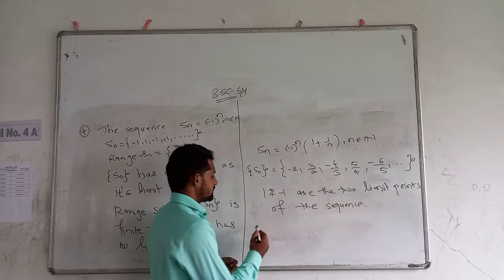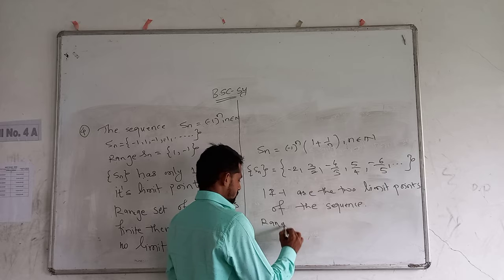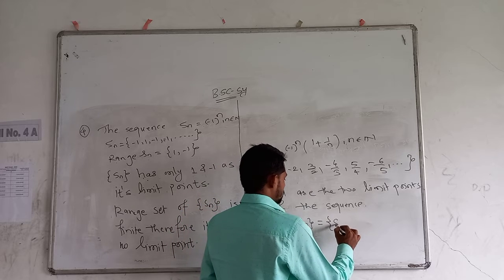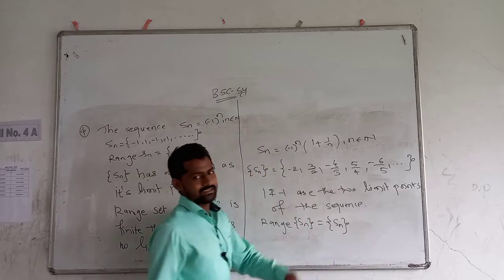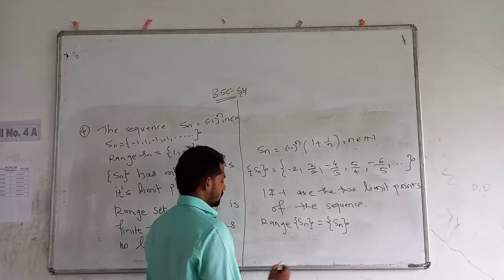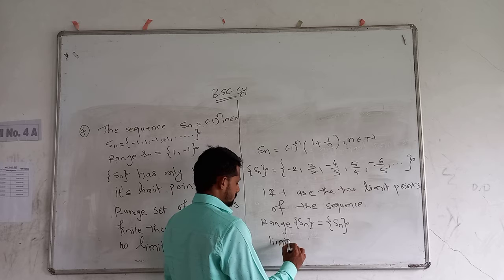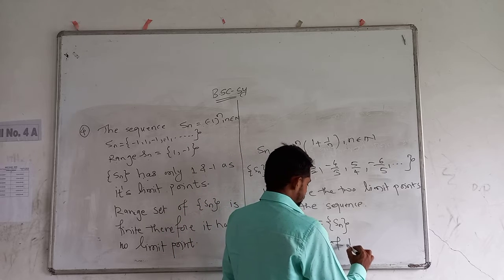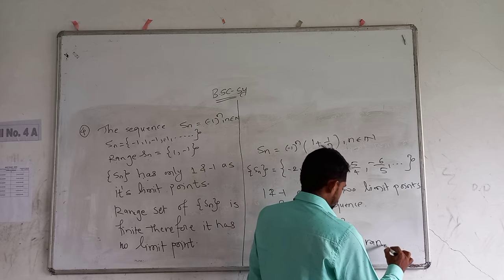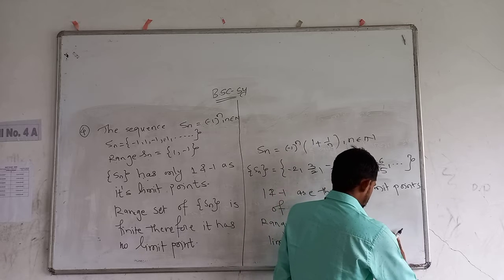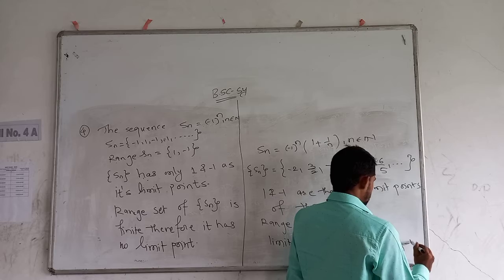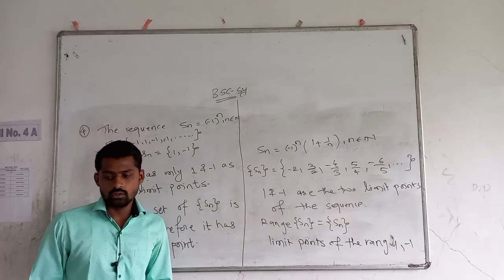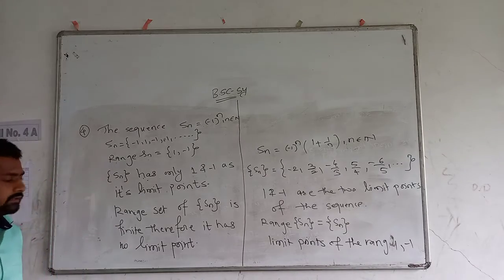Now, the range of Sn is Sn itself, because every point of the set is distinct. Therefore the limit points of the range are 1 and minus 1. So the limit points of the sequence may be equal to the limit points of its range.